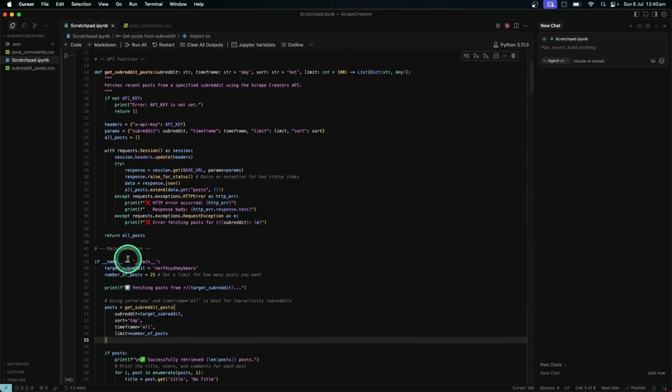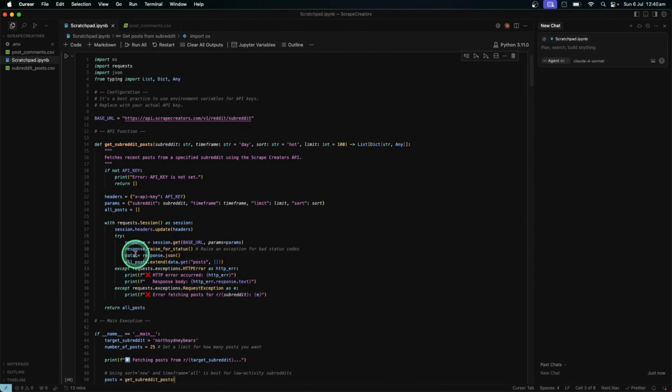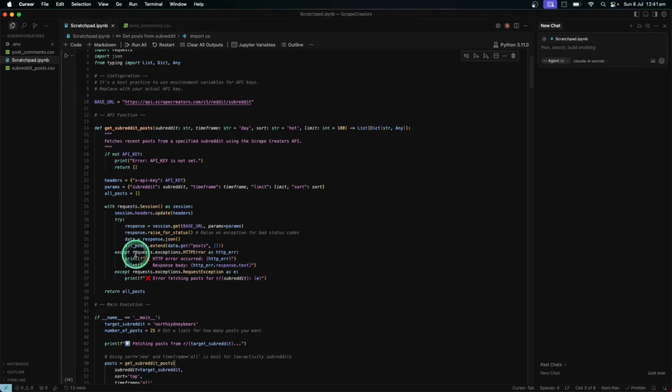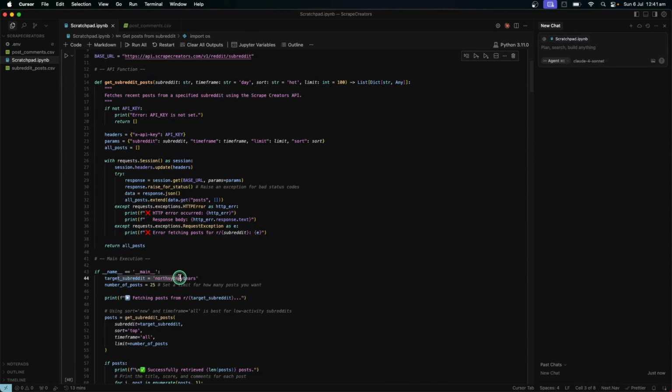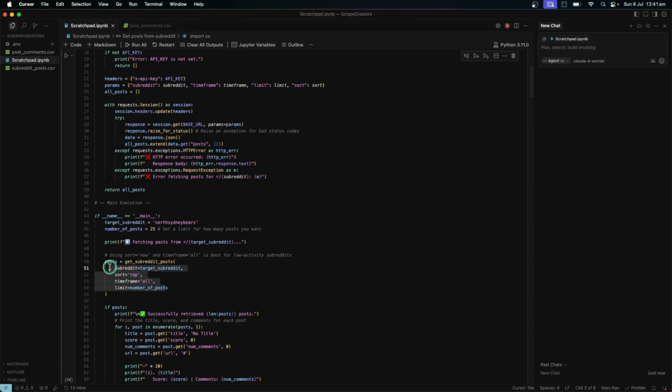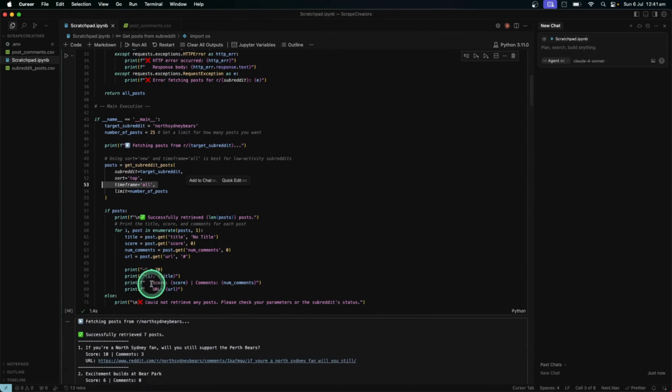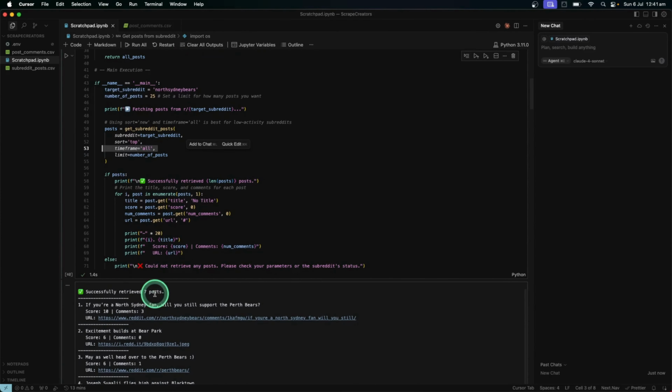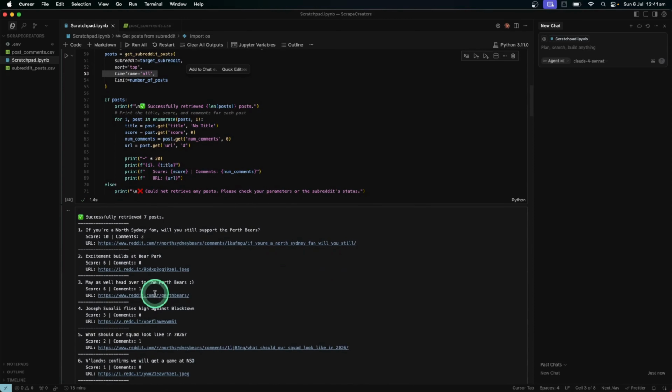Essentially, this is going to make a call to that subreddit endpoint. And all you have to do is change the target subreddit and how many posts you want. And then there are a few other things you can change, such as how you want to sort it. You can do it by the Reddit tags, so best, new, top, and hot, I believe. And then you can change timeframes. So they have day, week, month, year, and then I've gone all time. And I've just done it on a very small subreddit that I follow.